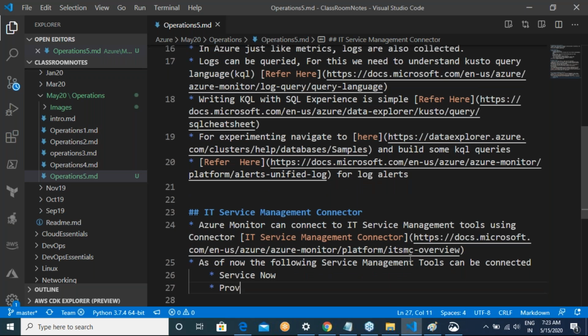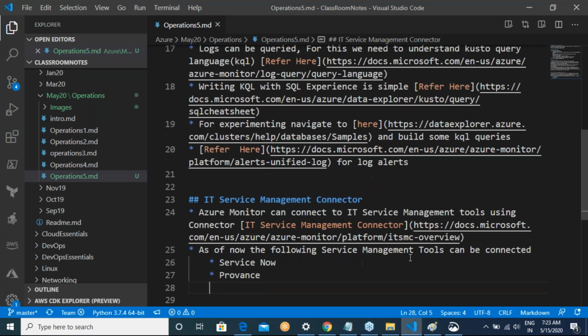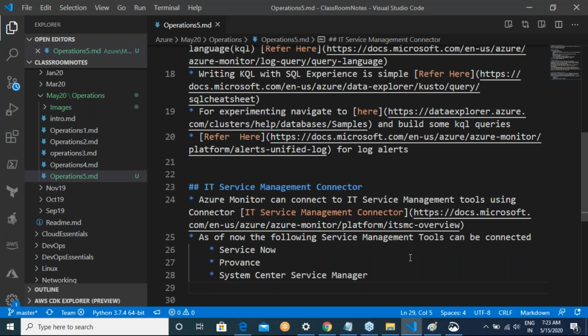You can connect a tool called Provance. There is one Microsoft tool, System Center Service Manager. There is one more, I don't remember it, but we can easily find it by looking at the documentation.